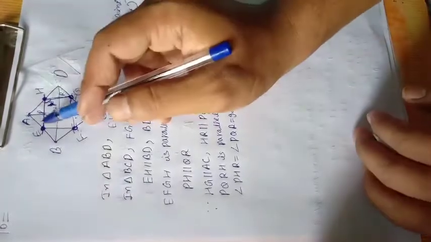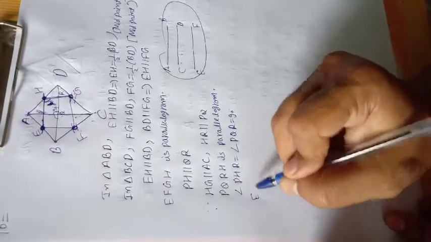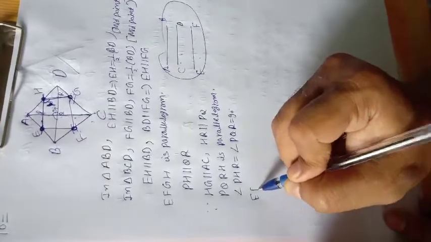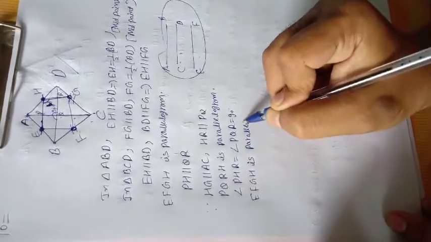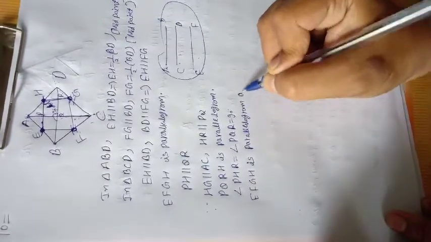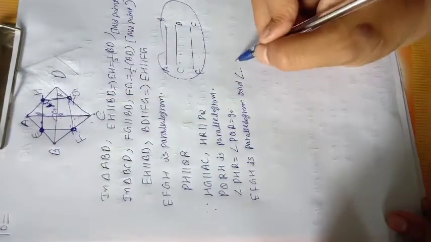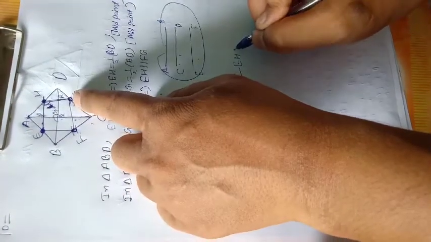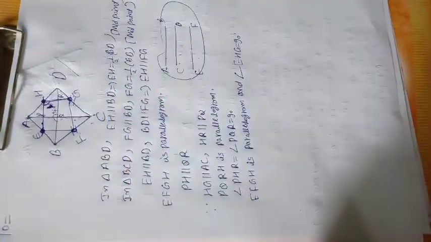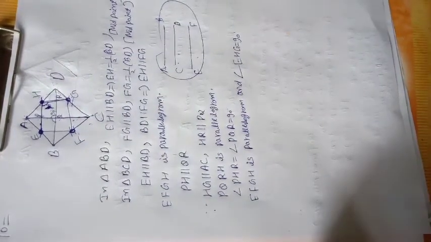So EFGH is a parallelogram, and angle EHG is 90 degrees. So EFGH is a rectangle, and that is what we had to prove. Thank you.